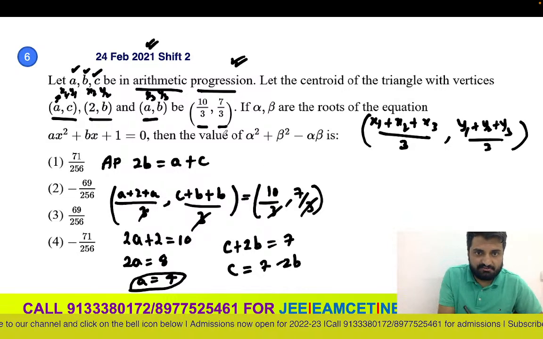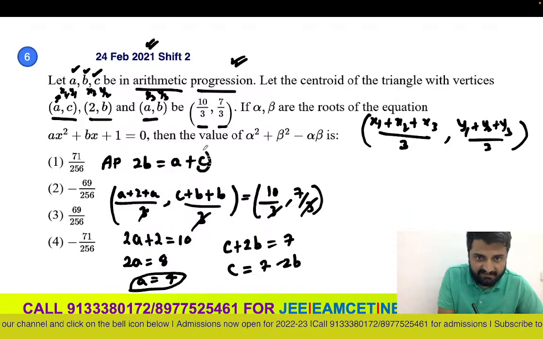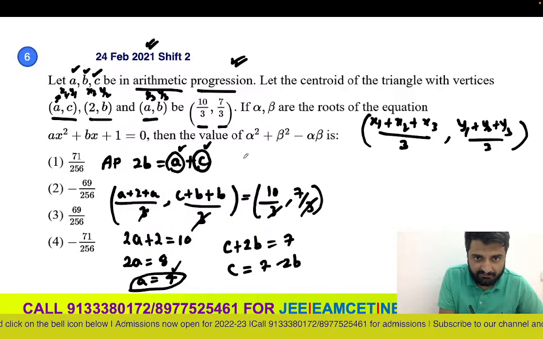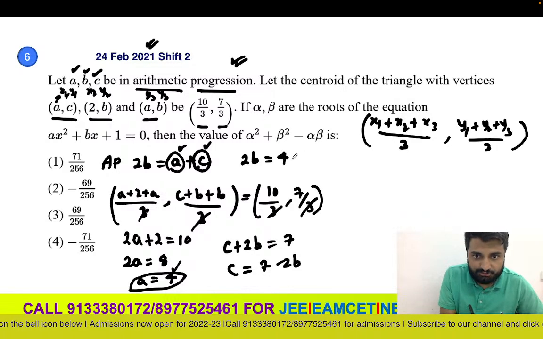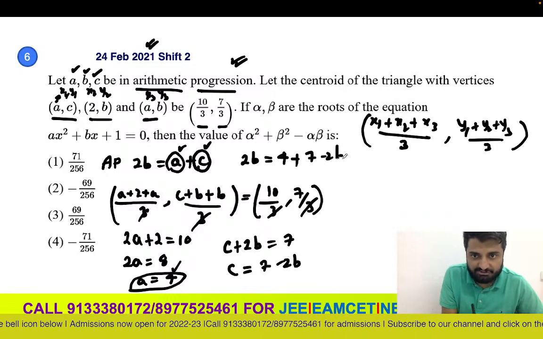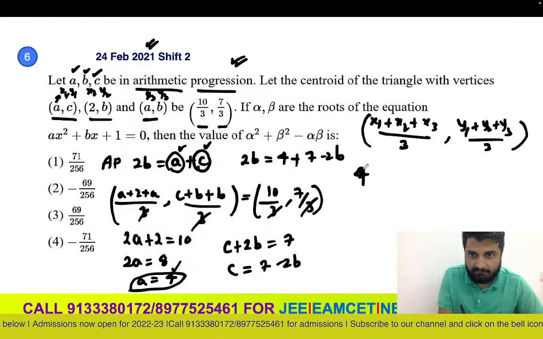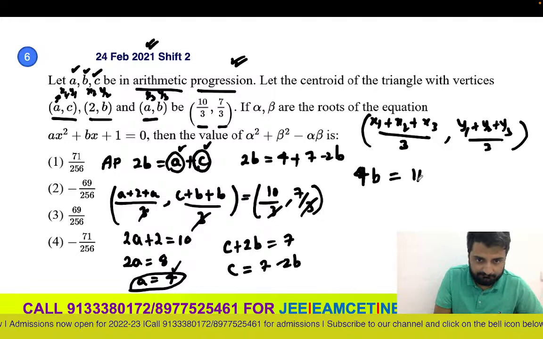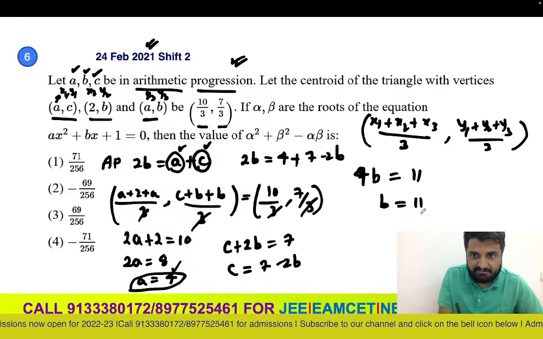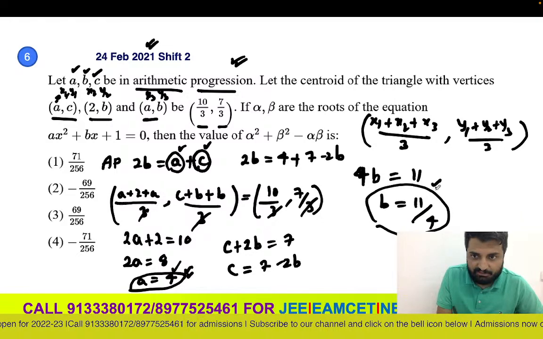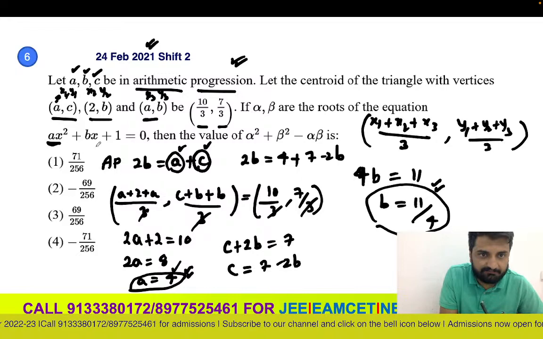Right guys? So c I can write as 7 minus 2b. a I know the value is 4. Let me substitute here. So 2b equals 4 plus 7 minus 2b, or I can write 4b equals 11. b value is nothing but 11 by 4. So now I got my a value and b value, that I can substitute here.